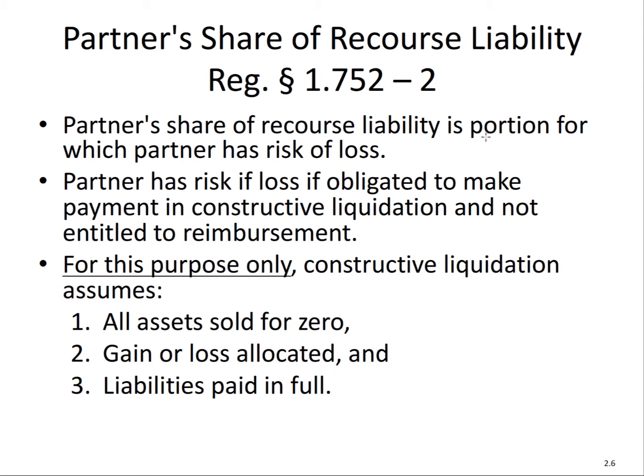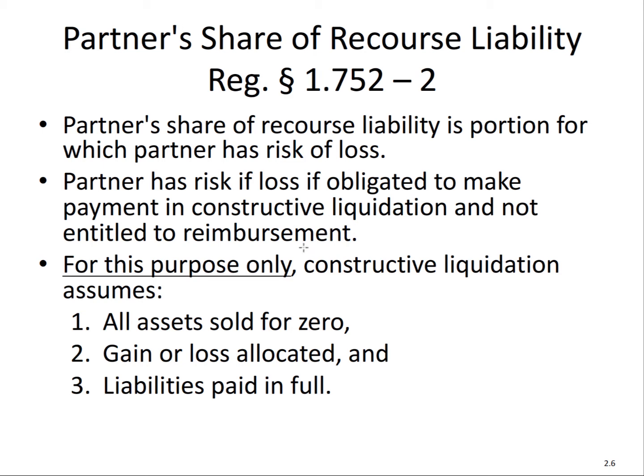So when we have a recourse liability, whichever partner bears the risk of loss is who is allocated the contribution of money. It's as if a constructive contribution of money. So a partner has risk of loss if obligated to make payment in constructive liquidation and not entitled to reimbursement. So the idea here is that if the partnership liquidated today, let's say the partnership was worth $0, say, I know, but this is how it does it under the regs. And each partner has to make good on the liabilities. Well, how much would that partner have to pay the creditor, even from their personal assets?